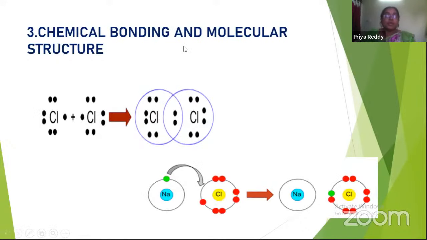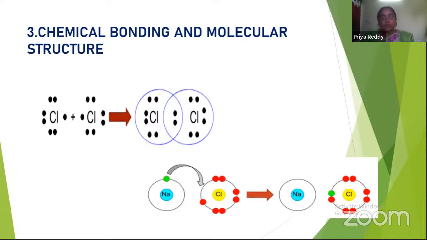Next unit is chemical bonding and molecular structure. What is chemical bond? So as I have said, atoms will combine to form molecules. How do they combine? They will combine with other atoms by some bond which is called a chemical bond. Different types of bonds and their molecular structure.